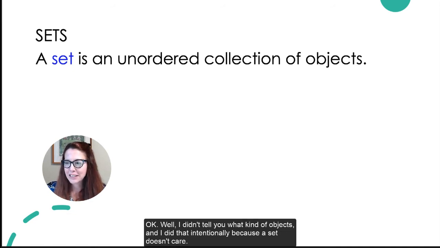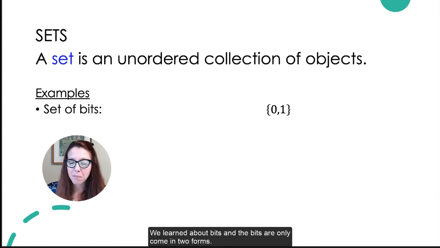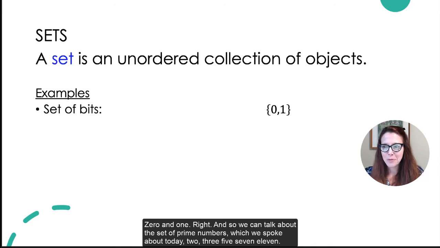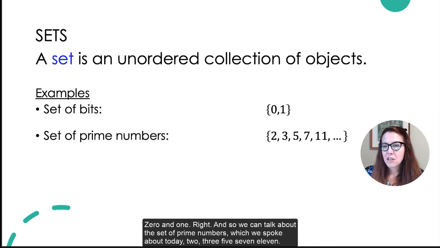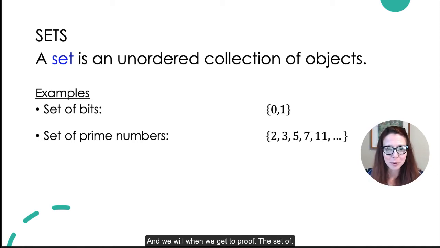Okay, well, I didn't tell you what kind of objects. And I did that intentionally because a set doesn't care. It can be a set of students. It can be a set of bits. We learned about bits, and the bits only come in two forms, 0 and 1, right? And so we can talk about the set of prime numbers, which we spoke about today, 2, 3, 5, 7, 11. Fun fact, that never ends. And we can prove that later, and we will when we get to proof.